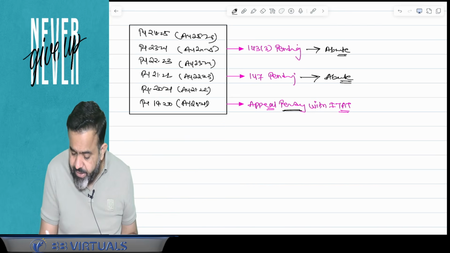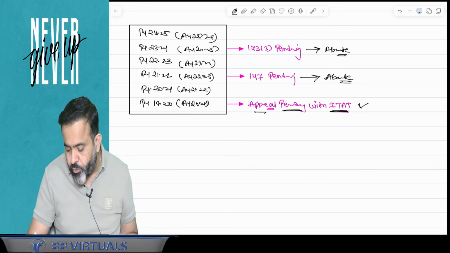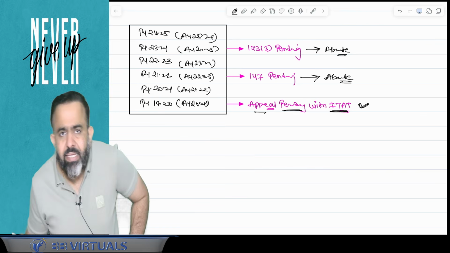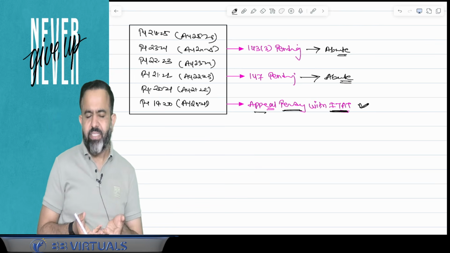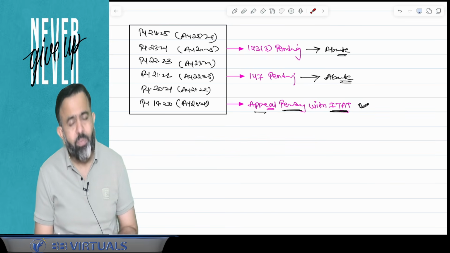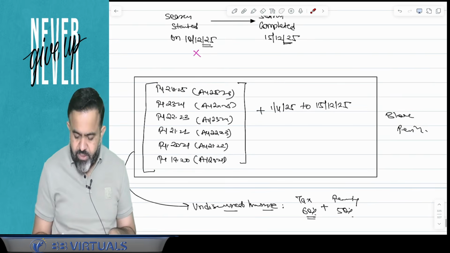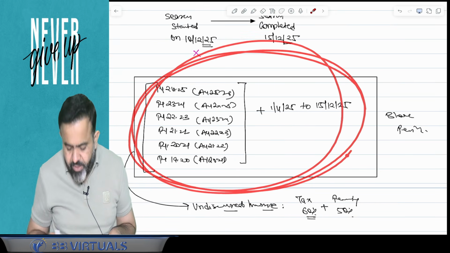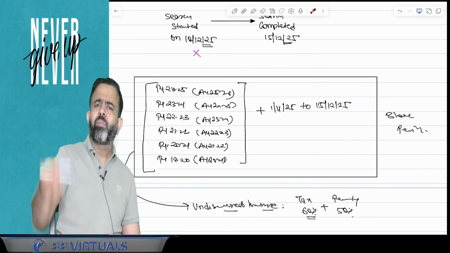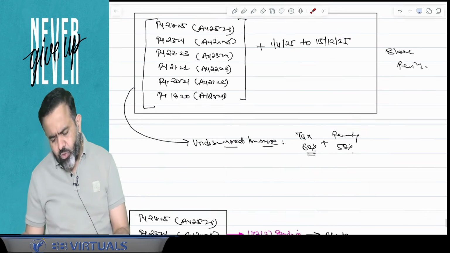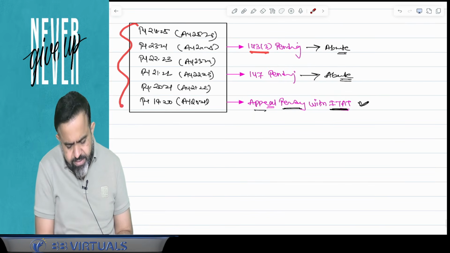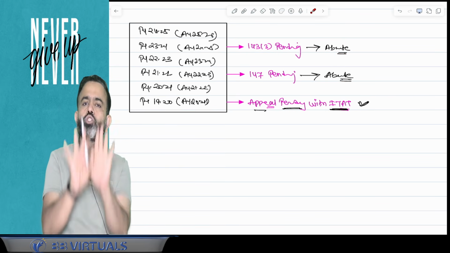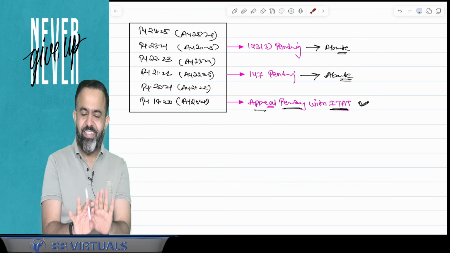But guys, the appeal pending with the ITAT will continue, because only assessment or reassessment is going to abate. Because now your assessment will be made under section 158BC. So your assessment is going to be completed under section 158BC for this particular block period. So guys, if assessment is pending in the last 6 years, then this assessment is going to abate, or abate means it is going to stop here. Stop here.